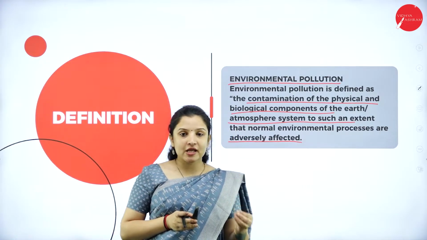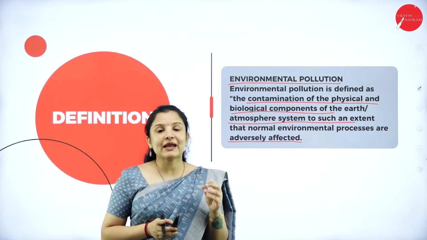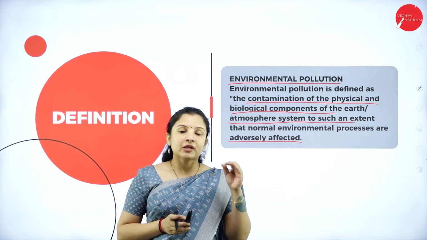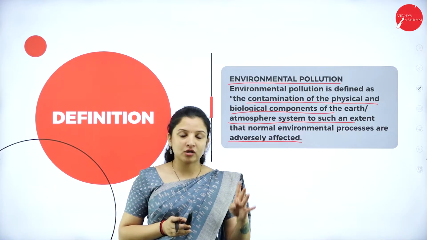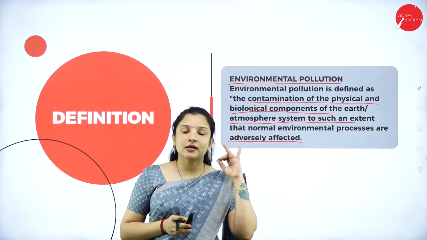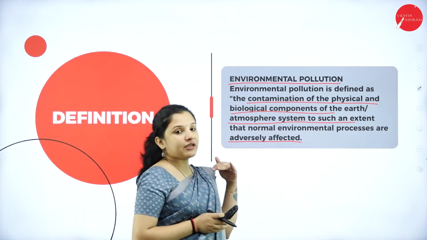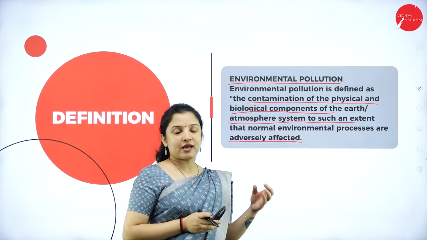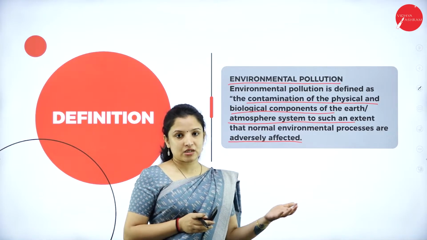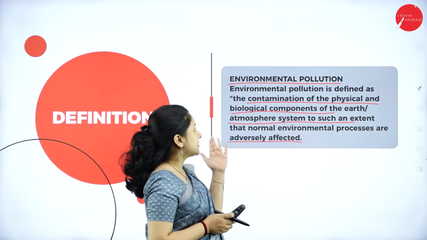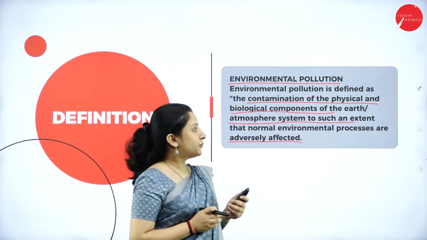So any change that is brought about, or any adverse effect that brings about a change in the environment, be it the water, air, soil, the earth on the whole, etc. So any change, be it physical change or biological change, that occurs because of human intervention or because of natural calamities also, is nothing but environmental pollution.